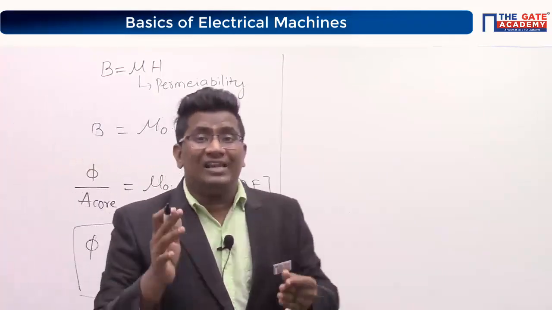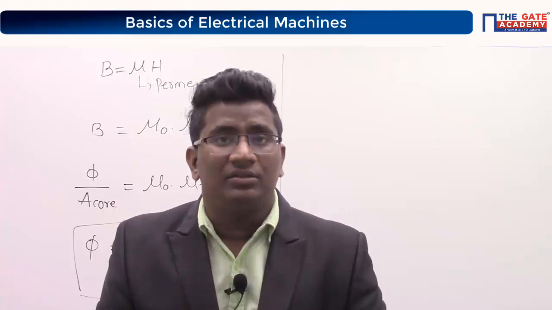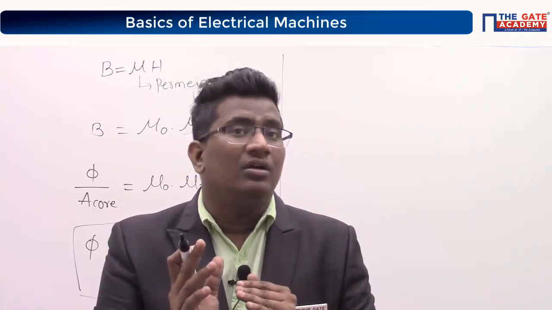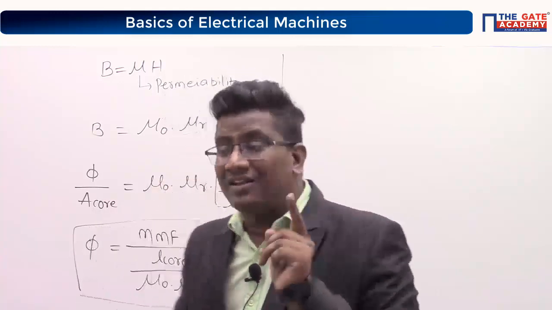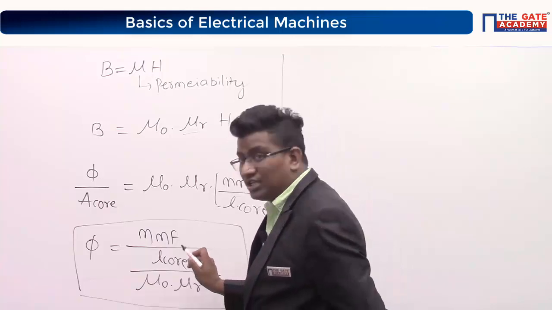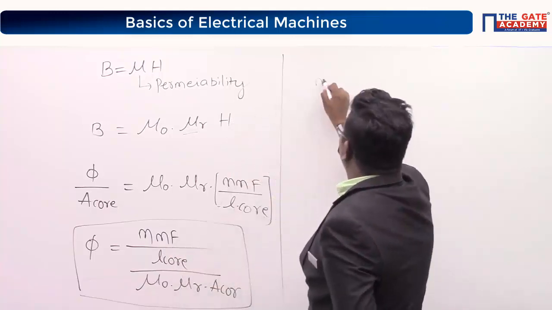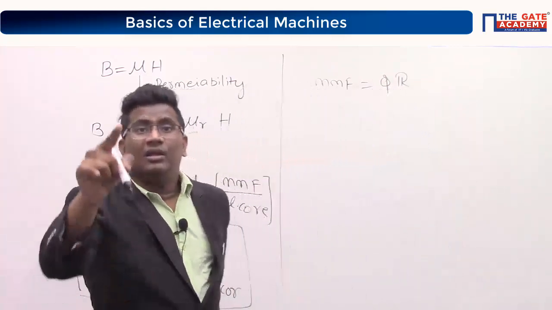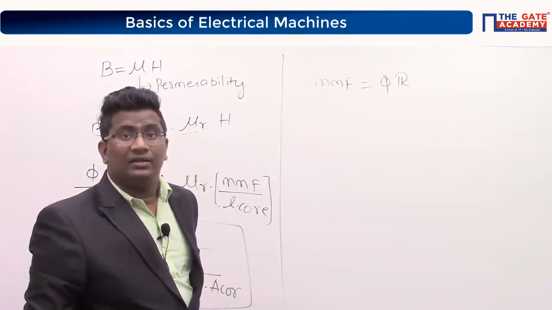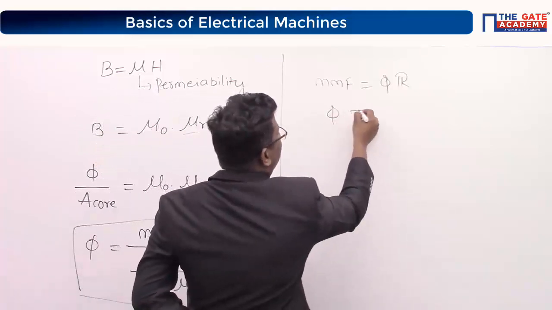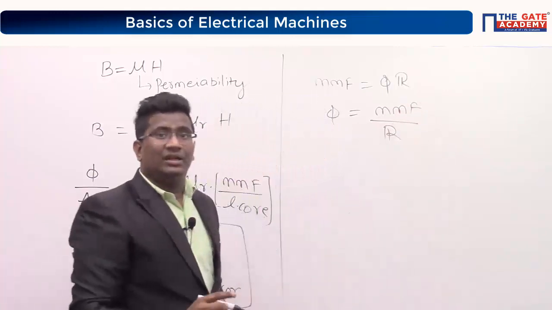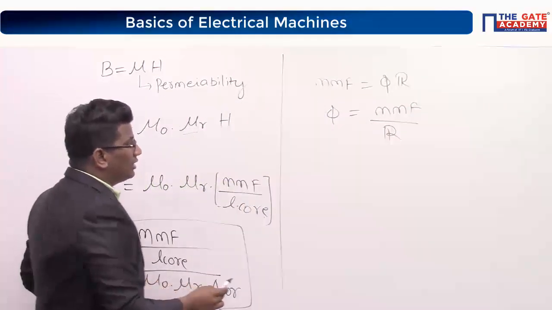Now you tell me, what is the relationship between the flux and reluctance? Directly proportional or inversely proportional? Yes, inversely. Now, as we know, mmf is equal to what? Flux into reluctance, correct? Therefore, what is flux? mmf by reluctance, correct? You just compare only one thing. Just compare this.